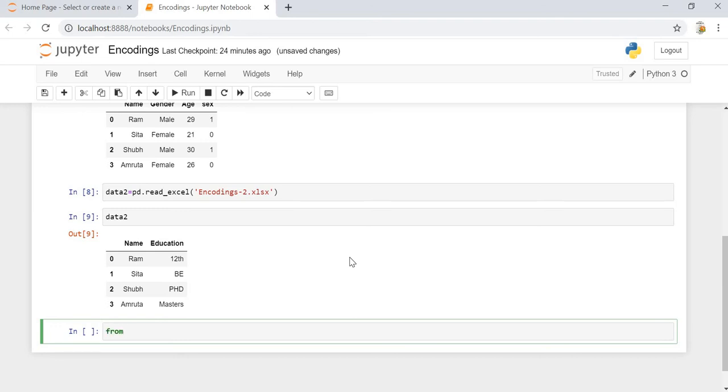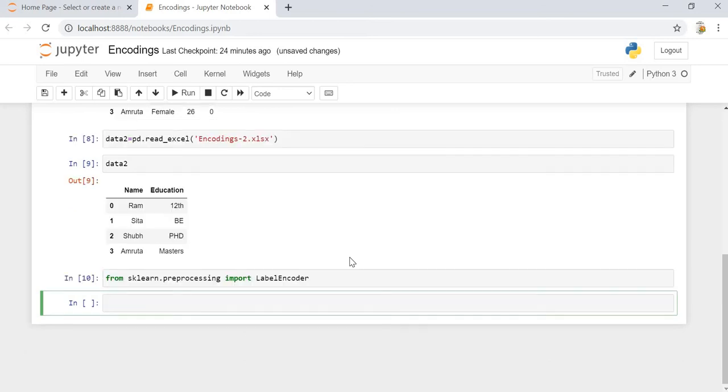So from sklearn dot preprocessing import LabelEncoder.